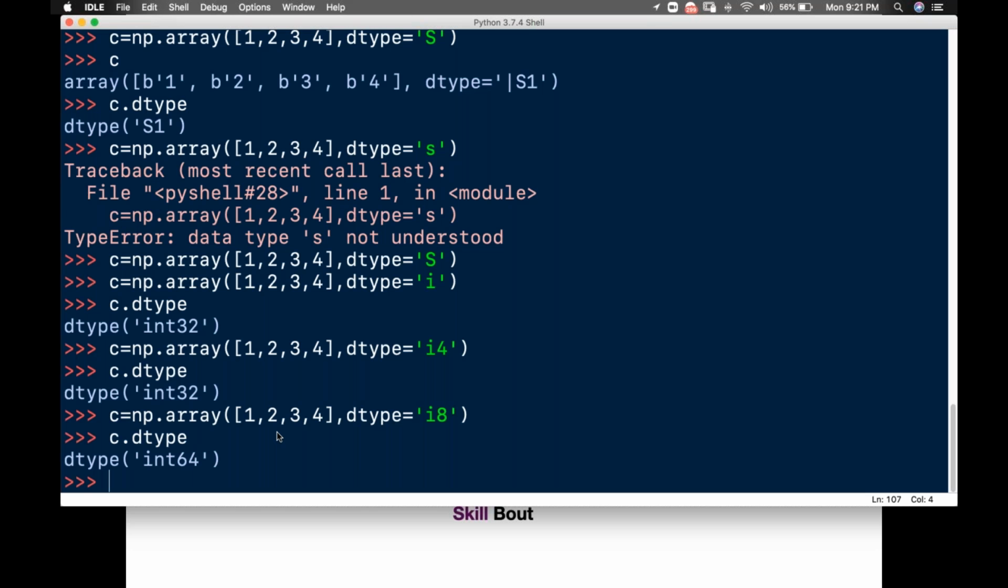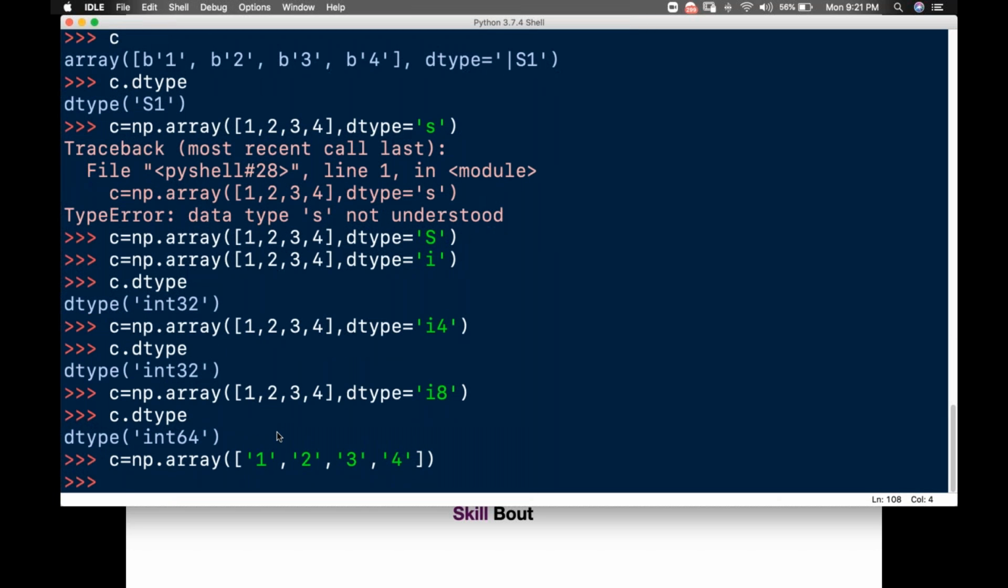Got it, guys? Okay, one more example I'd like to tell you. Now, if I created one normal array with string data, I'll create it normally. I'll not write a dtype here. Now I'll enter this. So what is this now?